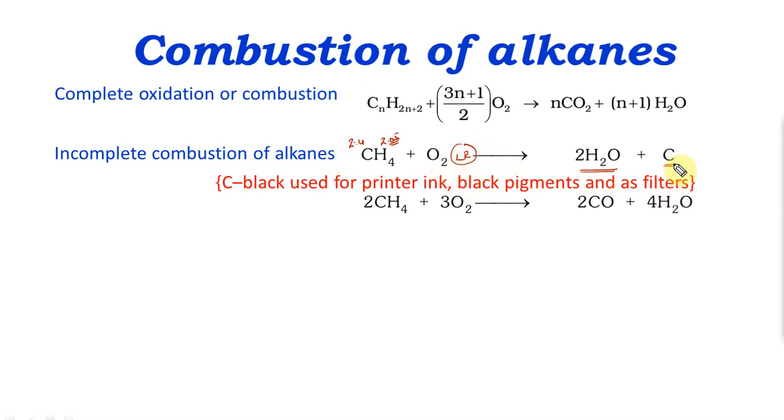The carbon formed is a black powder, which is used as printer ink that you see in the inkjet printer. You can mix it with a solvent, or use it in laser printer black pigments, and also as carbon filters. Extremely useful as carbon filters. They can be used in masks. At the time of coronavirus, a carbon filter mask was extremely useful.